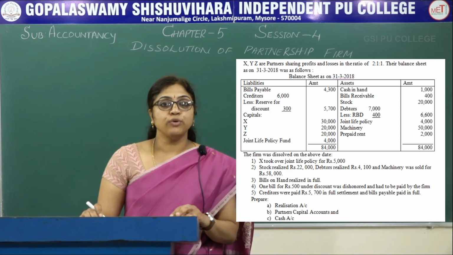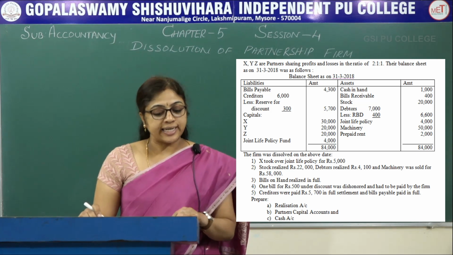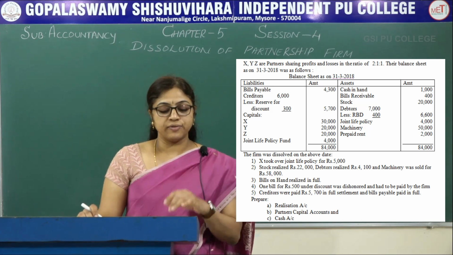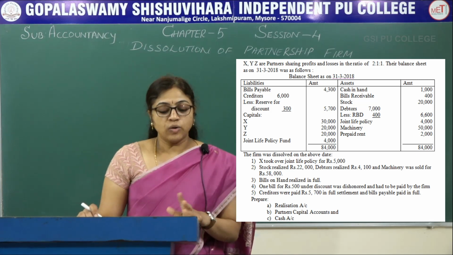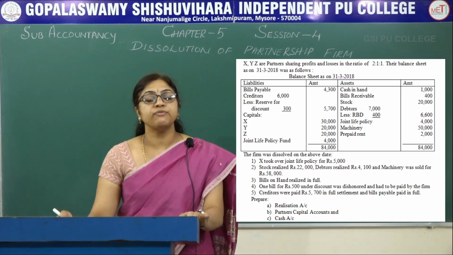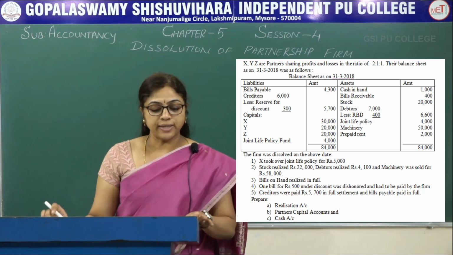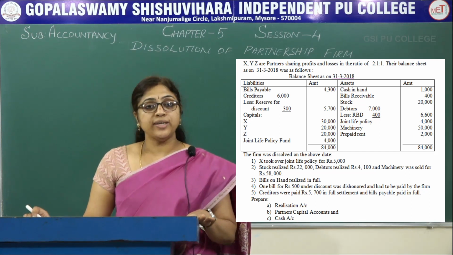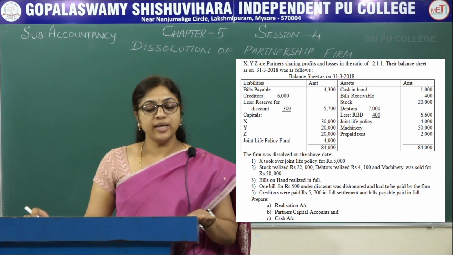Bills payable 4,300, creditors inner column 6,000, less reserve for discount 300, outer column 5,700, joint life policy fund 4,000. So capitals, X capital amount 30,000, Y 20,000, Z 20,000.